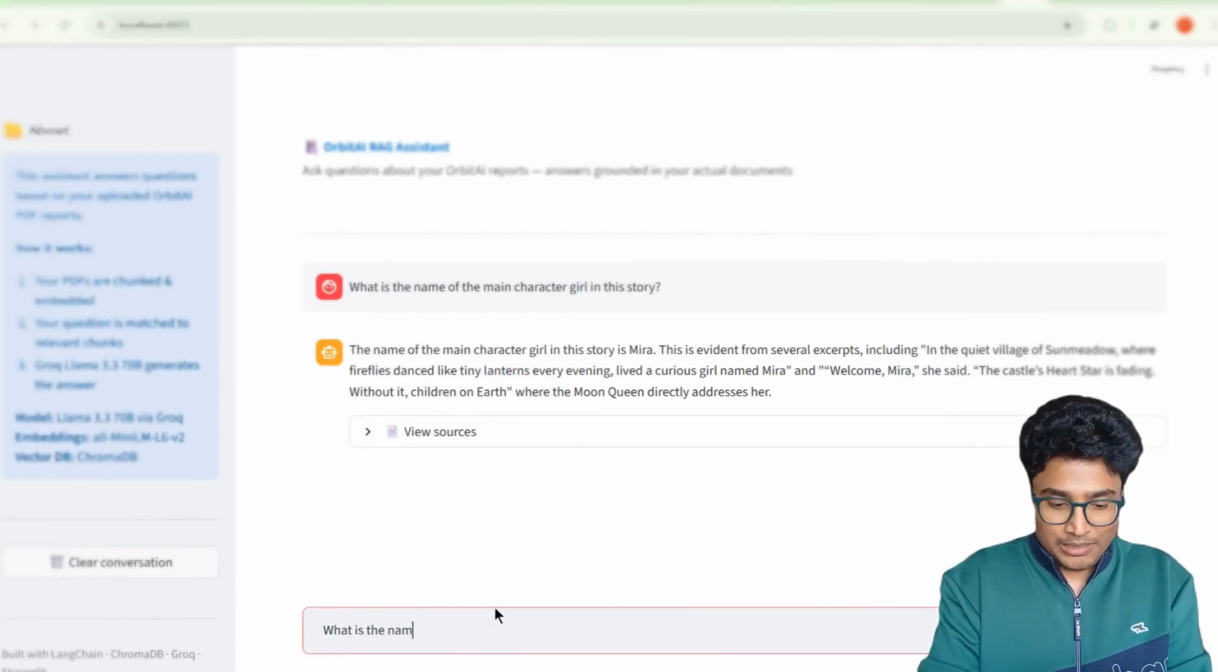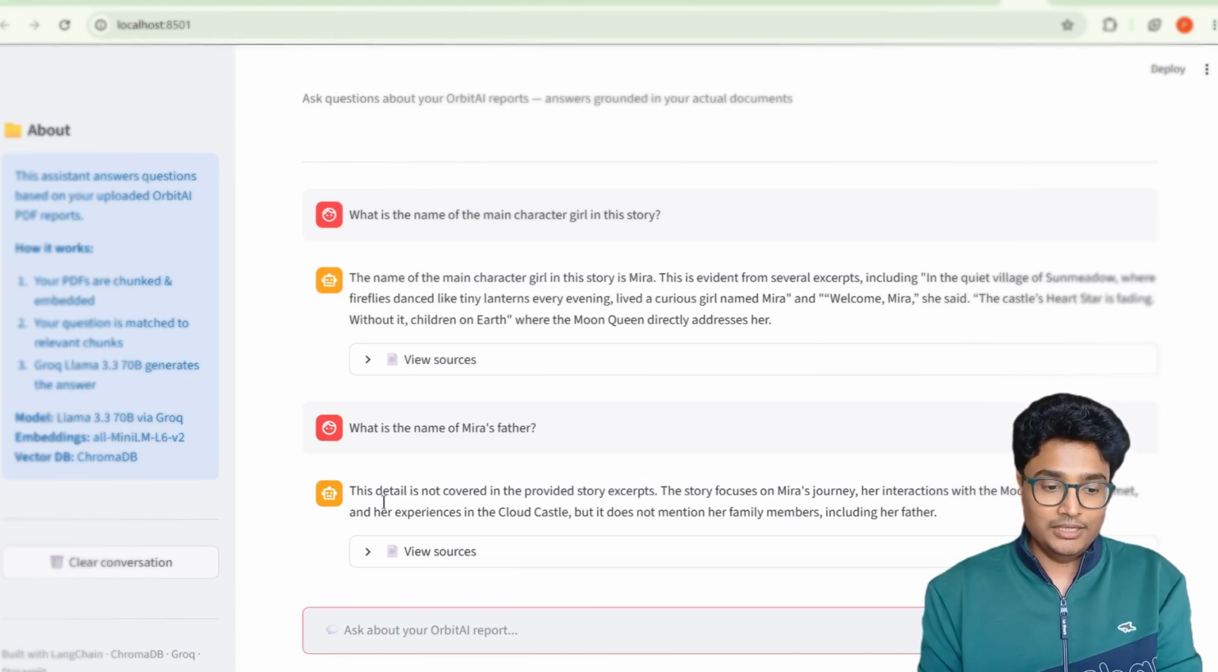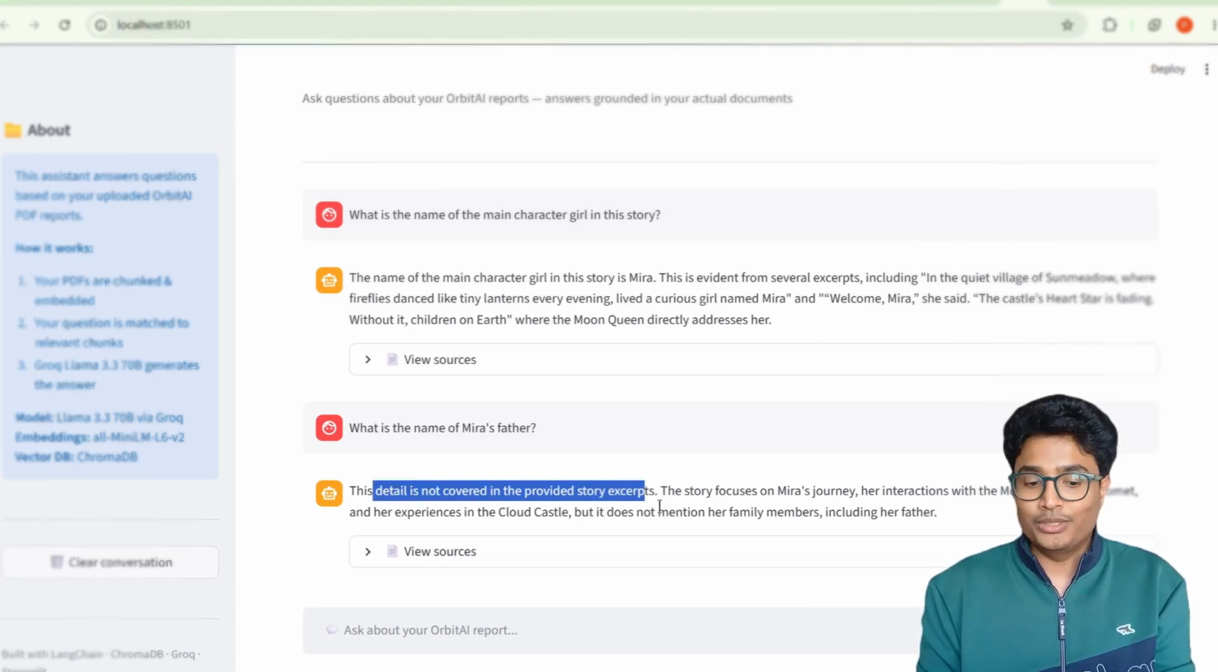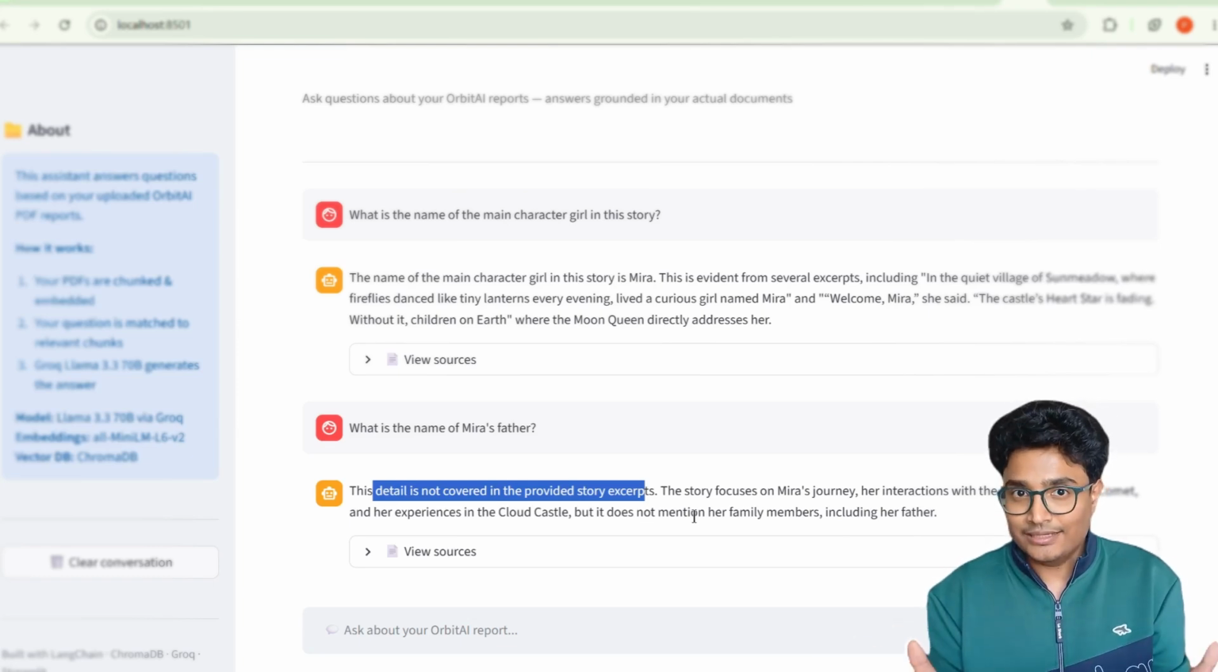What is the name of Mira's father? It should not be giving me any answers. It should ideally say that, yeah, the detail is not covered in the provided story. So it's behaving absolutely fine. And that's it. That's the AI chatbot.